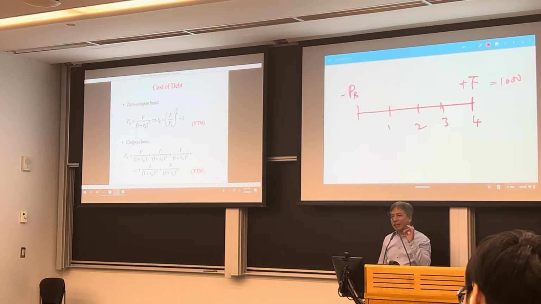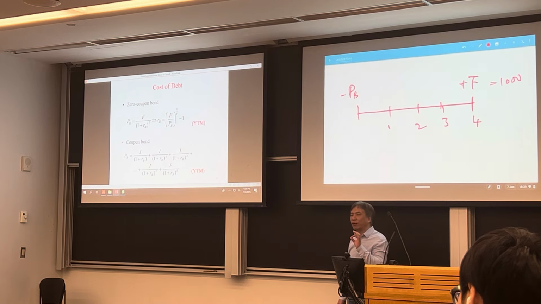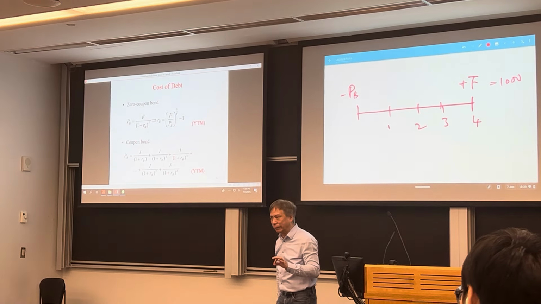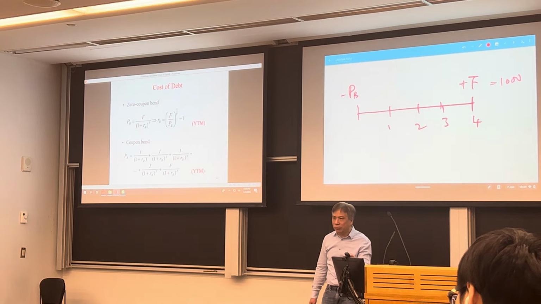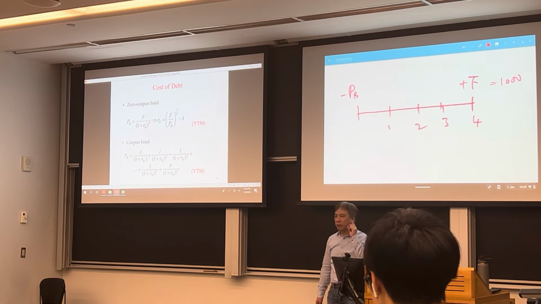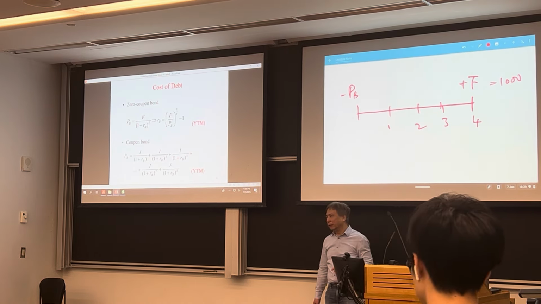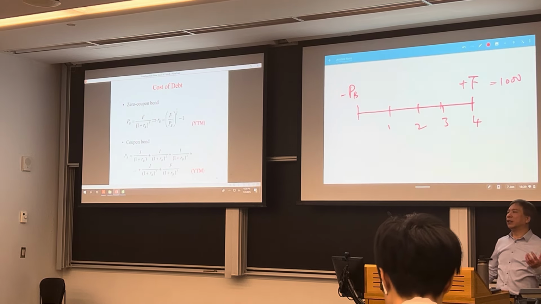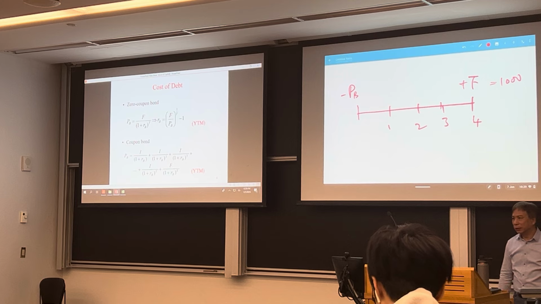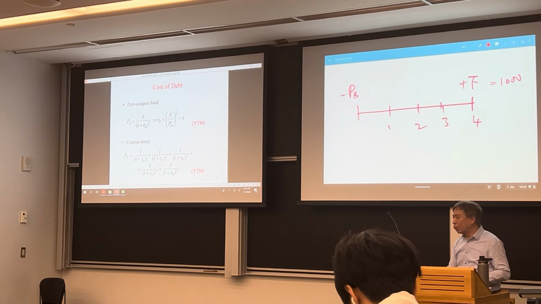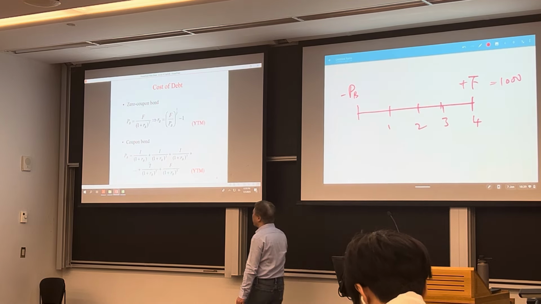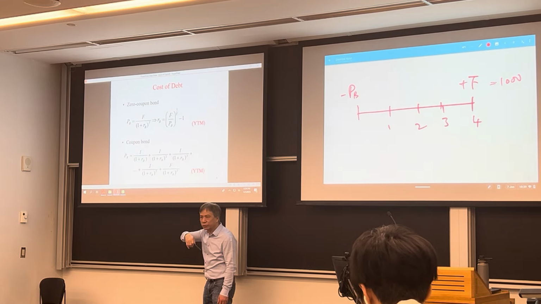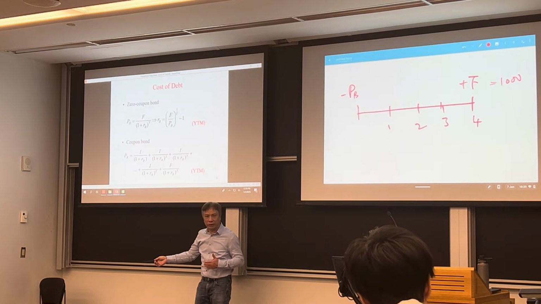Now, in examination, if you do not have a financial calculator, I will accept the approximation formula you learned in B10. Okay? But for assignment, I only accept financial calculator or Excel. So if you do not have a financial calculator, use Excel or any of the online financial calculators to find the yield to maturity. But one thing you have to be very careful about is, in this course, we always assume a bond pays semi-annual coupon, unless the question says otherwise.